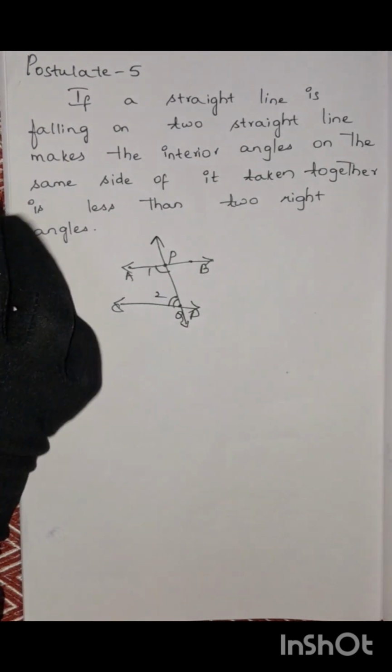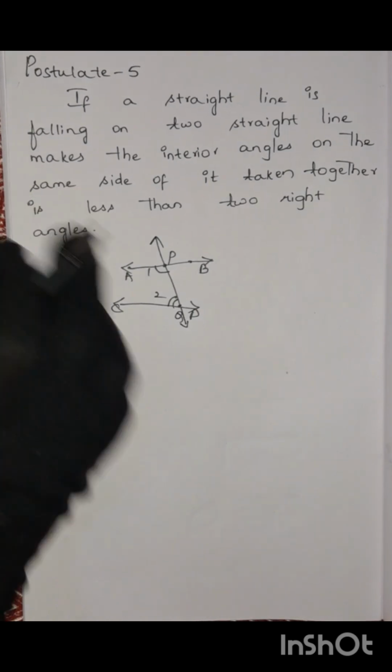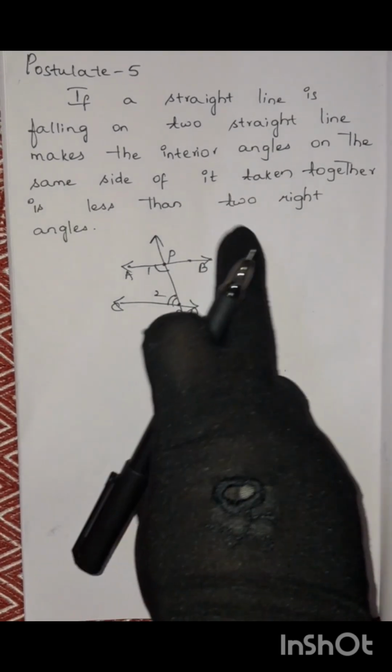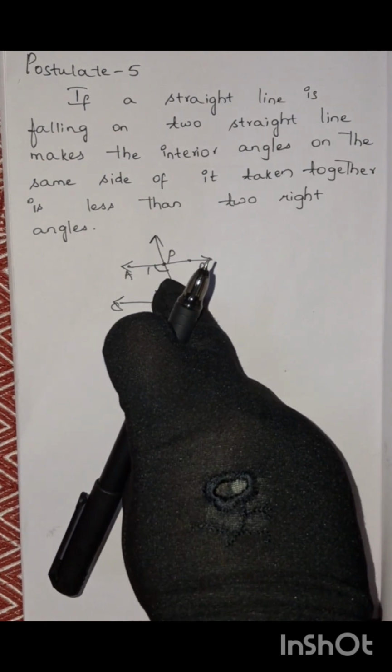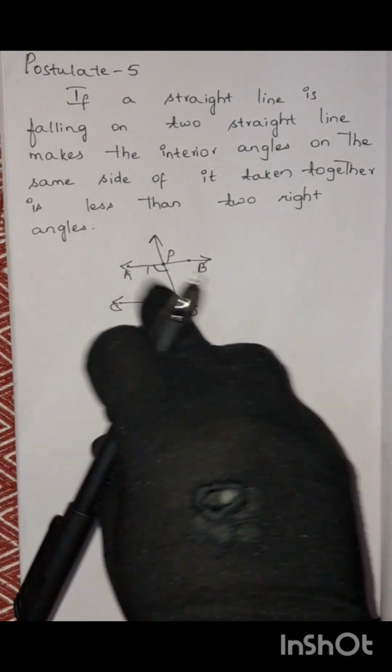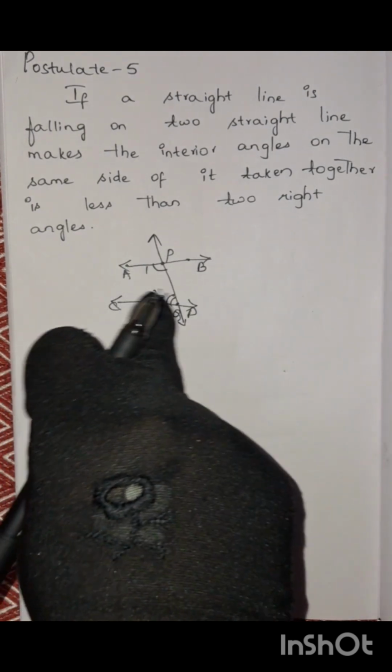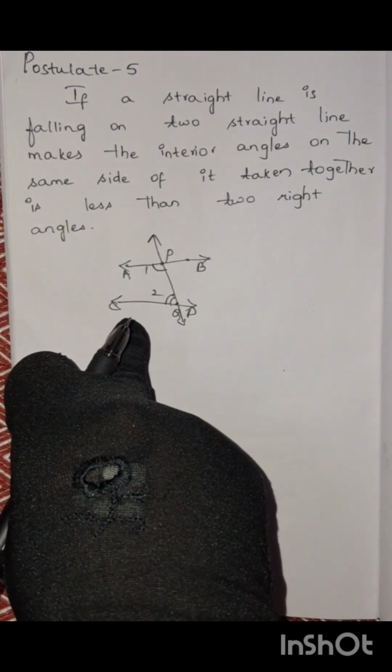So for example, if the line PQ in the figure falls on the lines AB and CD such that the sum of interior angles 1 and 2 is less than 180 on the left side of PQ, therefore the lines AB and CD will eventually intersect on the left side of PQ. Yes or no?